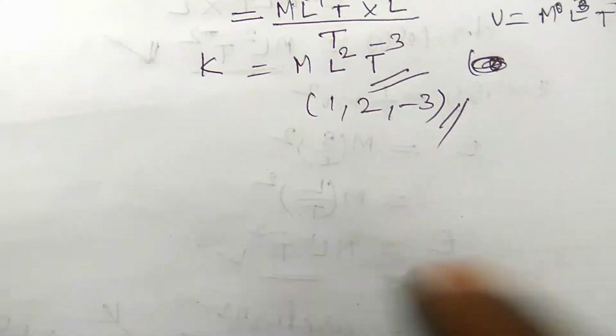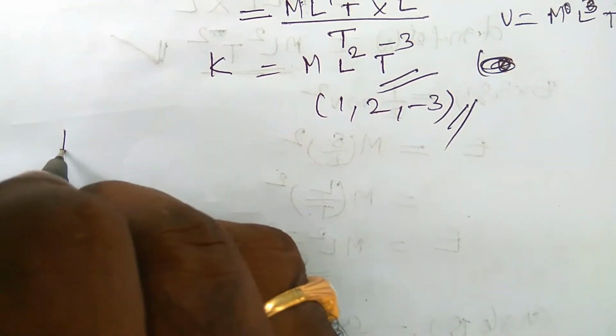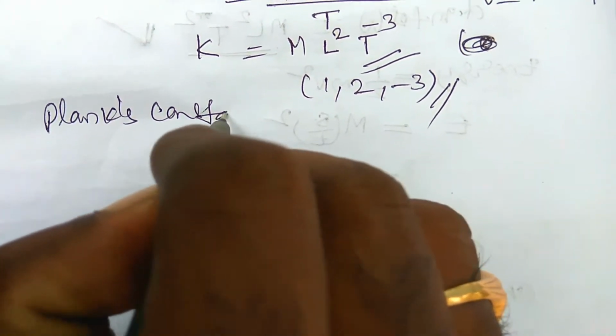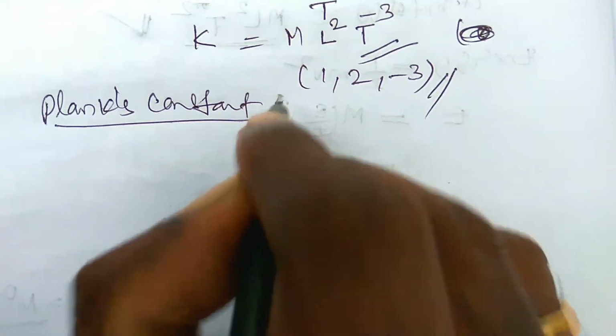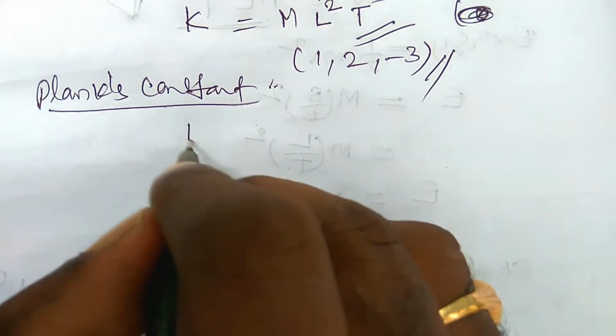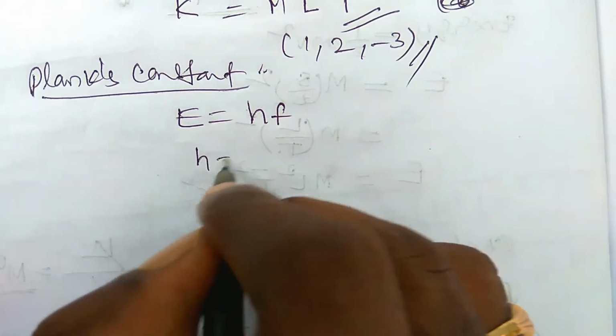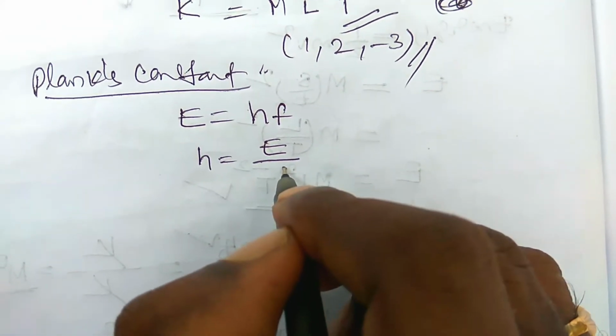Now the dimensional formula for Planck's constant. How can we write it? Planck's constant: E is equal to h nu, meaning hf. So h, the Planck's constant, is energy by f.